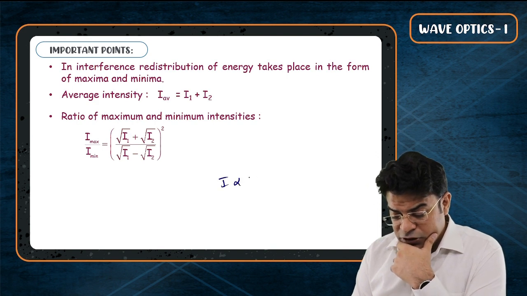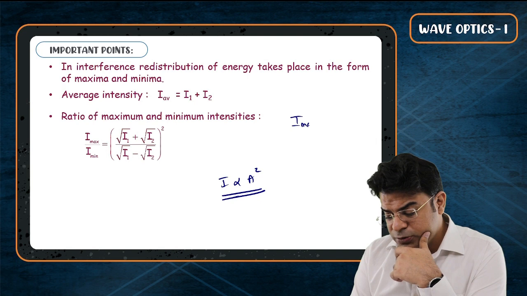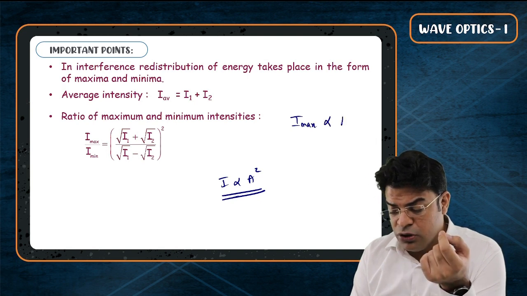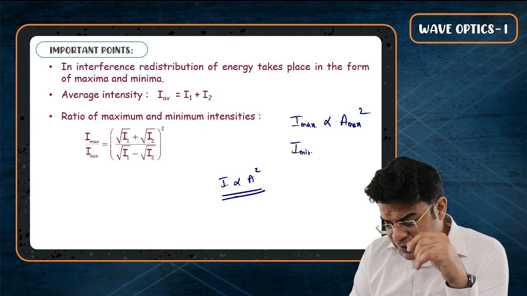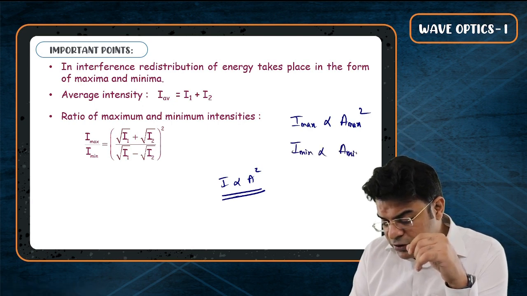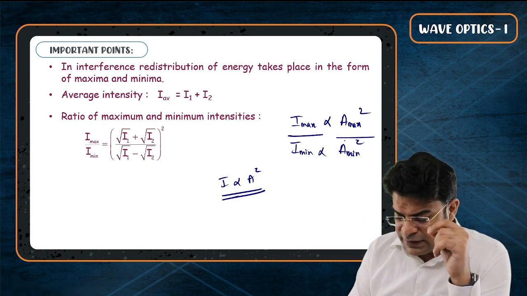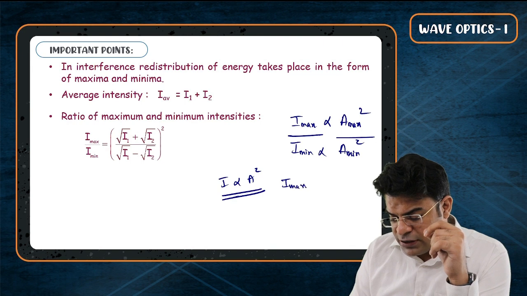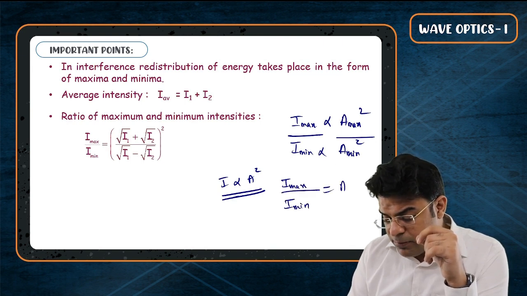Intensity is proportional to amplitude square. So I can say that the maximum possible resultant intensity is proportional to the maximum possible resultant amplitude whole square, and the minimum possible resultant intensity is proportional to the minimum possible resultant amplitude whole square. The ratio of the maximum possible resultant intensity upon the minimum possible resultant intensity is equal to the maximum possible resultant amplitude whole square upon the minimum possible resultant amplitude whole square.